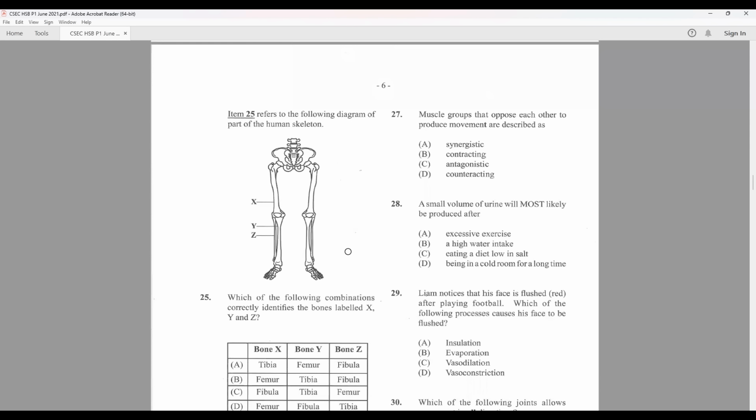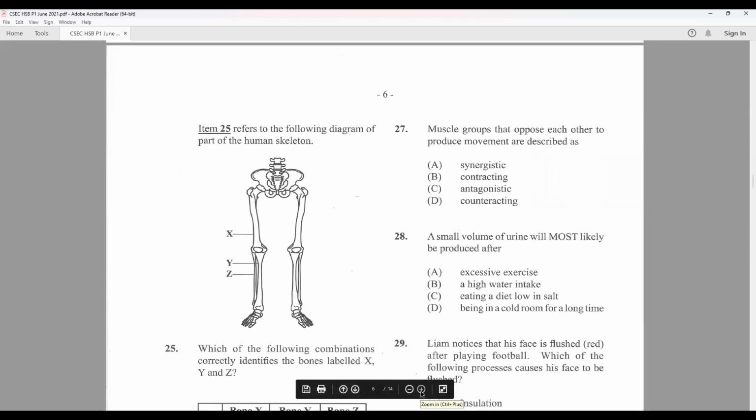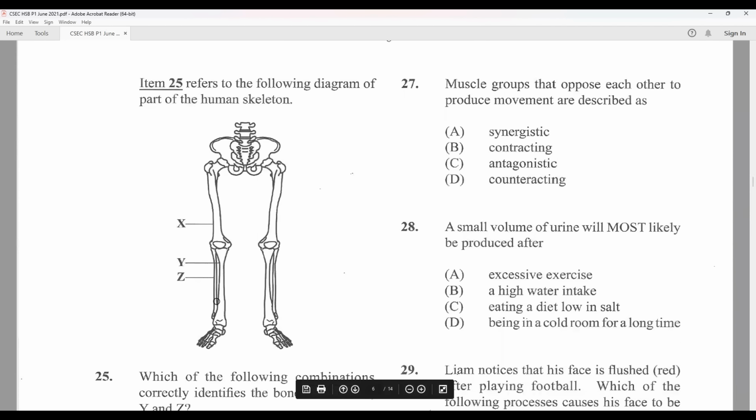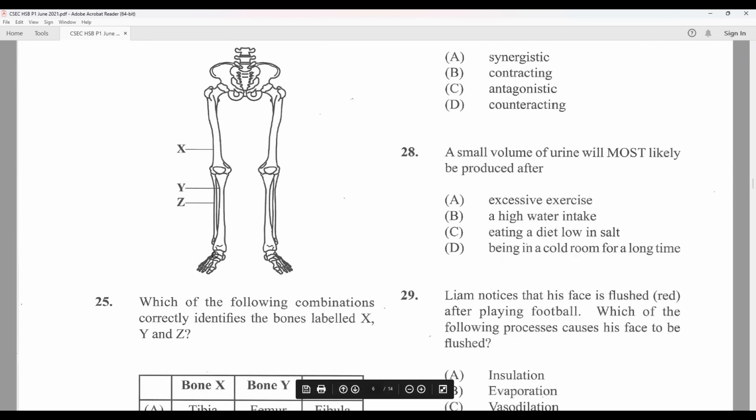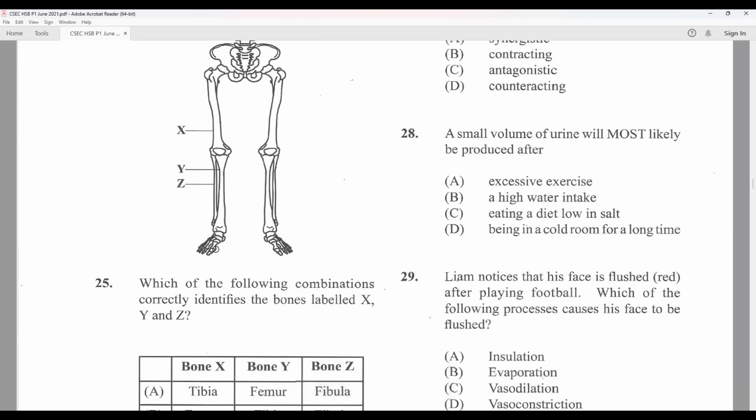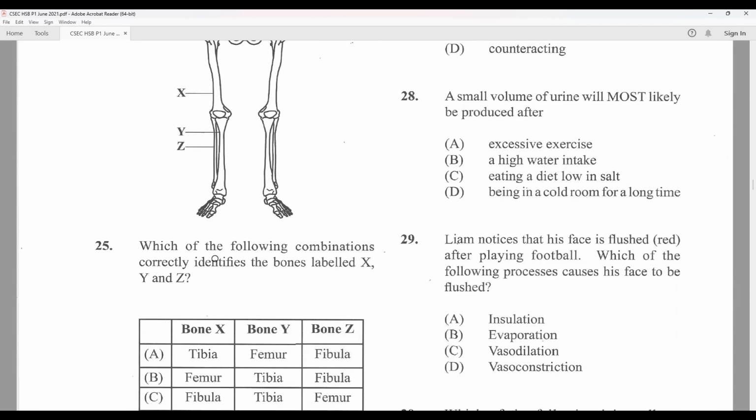Item 25 refers to the following diagram, part of a human skeleton. We see X identifying the femur. Y, if we pay attention carefully, we notice it is going to the thicker of the two bones, and Z is going to the thinner bone on the outside. So the order would be XYZ, making it the femur for X, the tibia for Y, and Z being the fibula. So that makes B our answer.